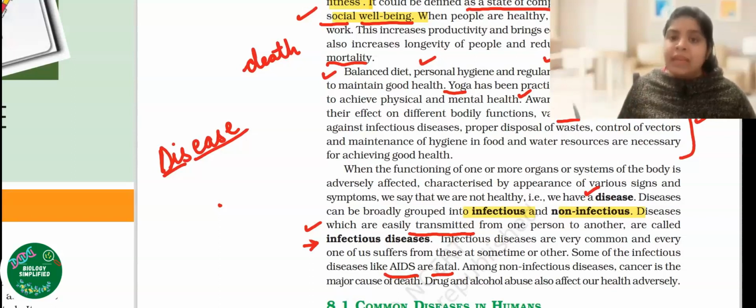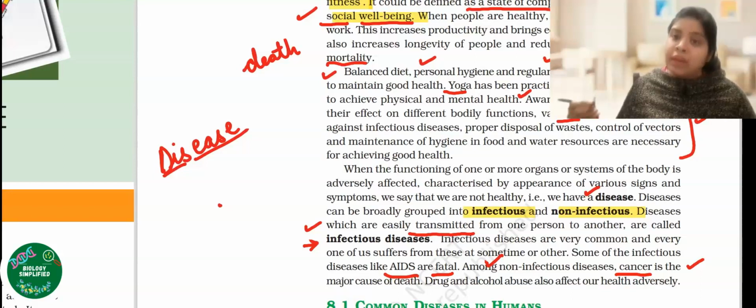Then we have the second category, which is the non-infectious disease. Non-infectious diseases are those which do not spread easily from one person to another. So they are not contagious. For example, cancer. Cancer is a non-infectious disease. If a person is having cancer in the family, that doesn't mean it is going to spread from one person to another in the same family. So therefore, cancer is a non-infectious disease.